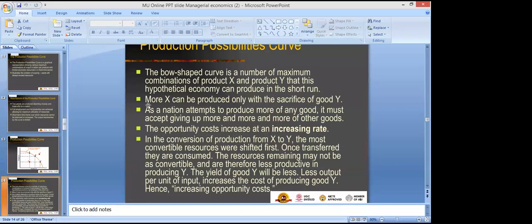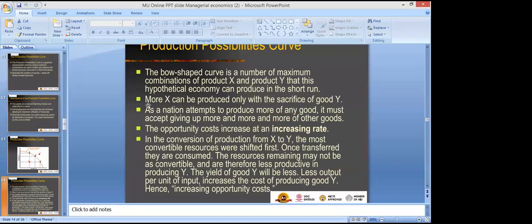Basically, it is a curve showing the maximum production of X and Y, right? It is basically a concave shape curve, right? There are basically two shapes of curves in economics. First is the convex curve and second is the concave curve, right?